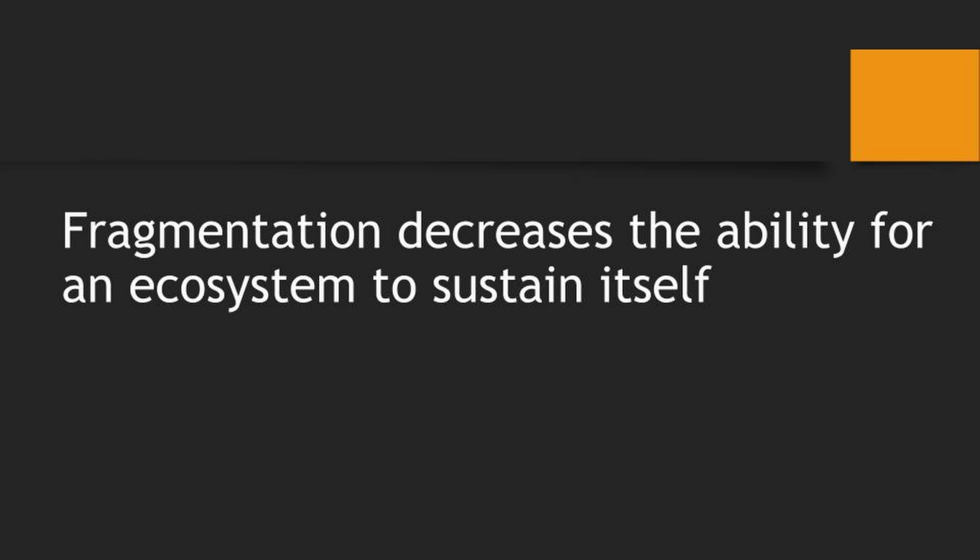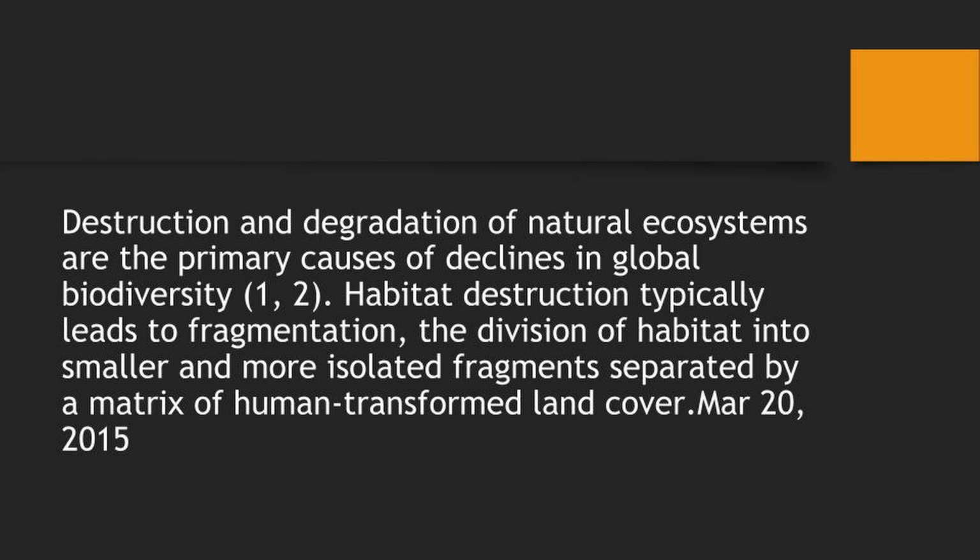Fragmentation decreases the ability for an ecosystem to sustain itself. Now I'm going to go over some of the issues and problems caused by the high ecological footprint and natural resource use. So this is about fragmentation. Destruction and degradation of natural ecosystems are the primary cause of declines in global biodiversity. Habitat destruction typically leads to fragmentation, the division of habitat into smaller and more isolated fragments separated by a matrix of human transformed land cover.